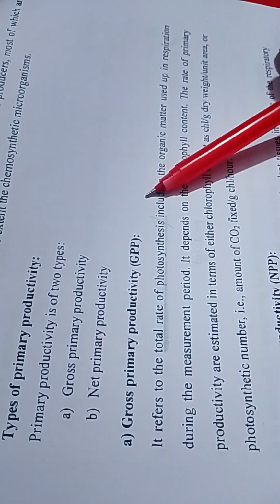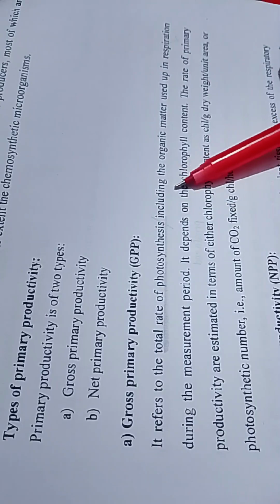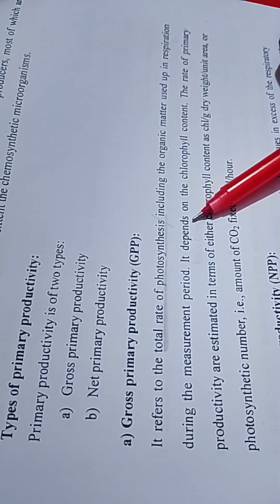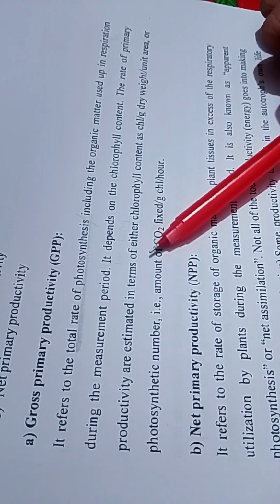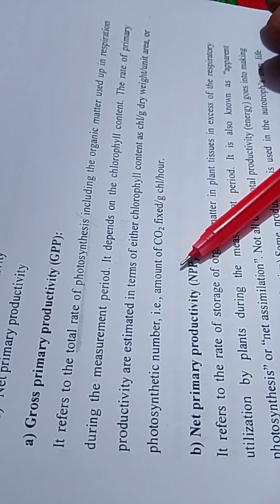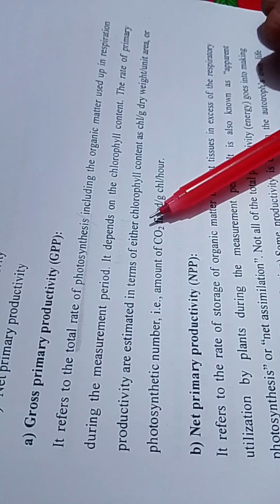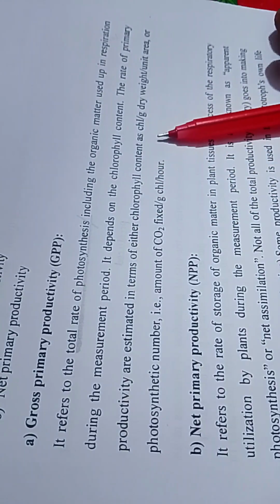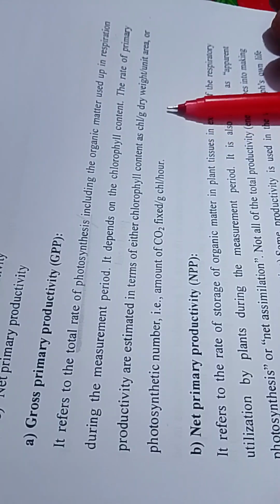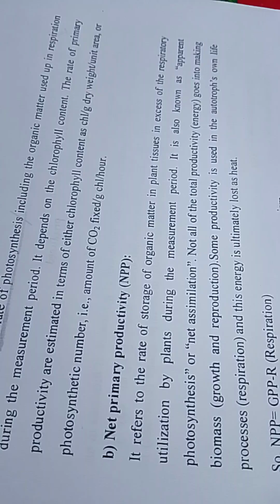Gross primary productivity, GPP, refers to the total rate of photosynthesis including the organic matter used up in respiration during the measurement period. It depends on the chlorophyll content. The rate of primary productivity is estimated in terms of either chlorophyll content as chlorophyll dry weight per unit area, or photosynthetic number, the amount of carbon dioxide fixed.